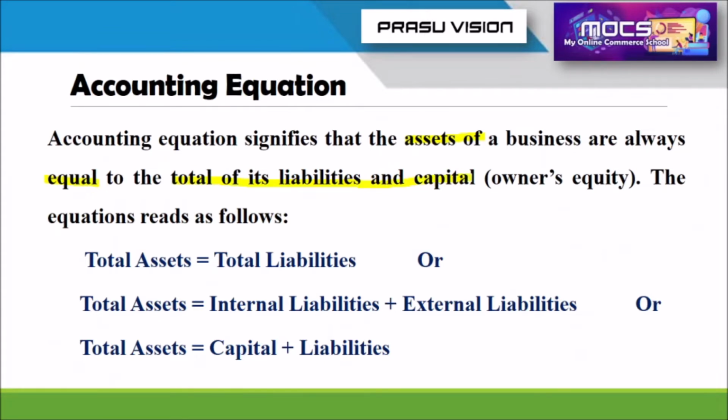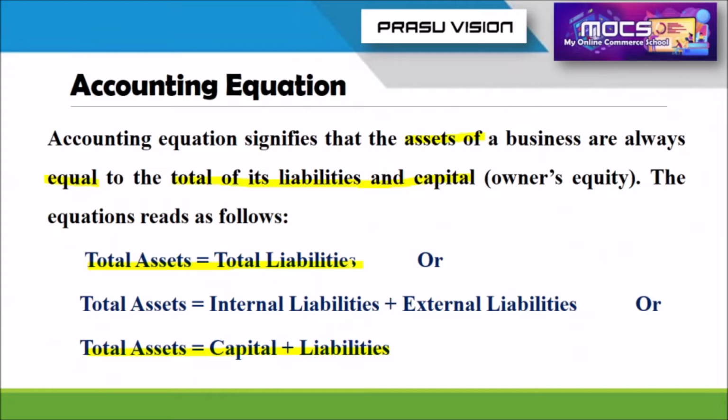Remember, asset is equal to capital plus liability, or we can say asset is equal to total liabilities. The total liability includes capital plus liability. You know very well, whatever is in the hands of the business that can be converted into cash, we can say is an asset. And then liability and capital. Please remember all these aspects.